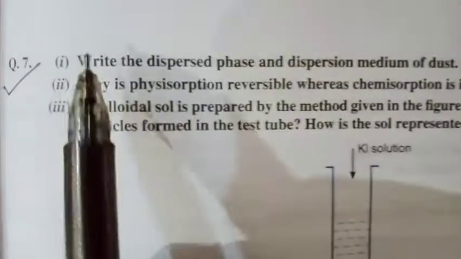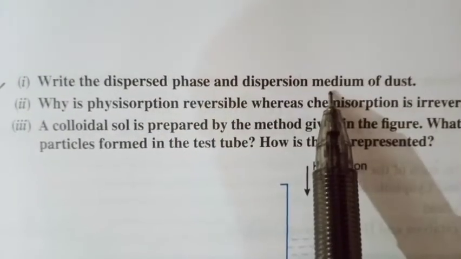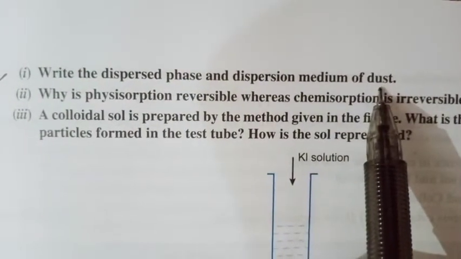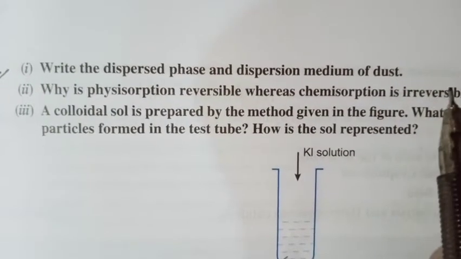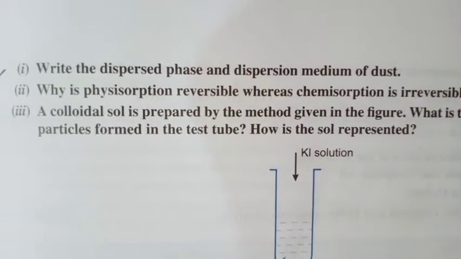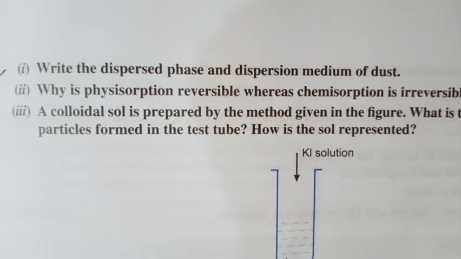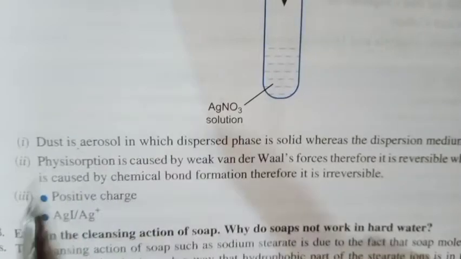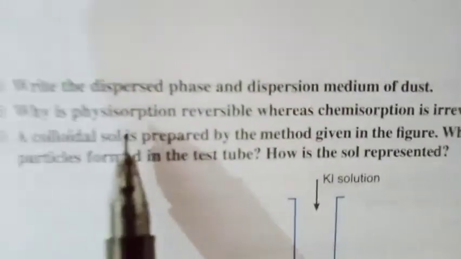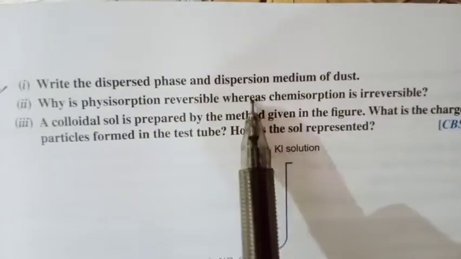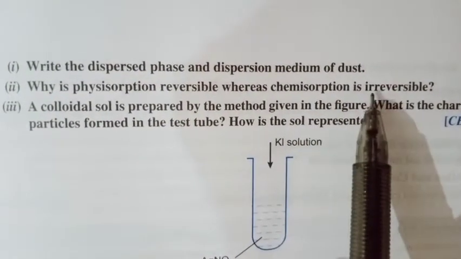Next question is, write the dispersed phase and dispersed medium in case of dust. In case of dust, the solid is present as dispersed phase while medium is gas. So it is a typical example of aerosol. Now next question is, why is physisorption reversible whereas chemical sorption is irreversible?